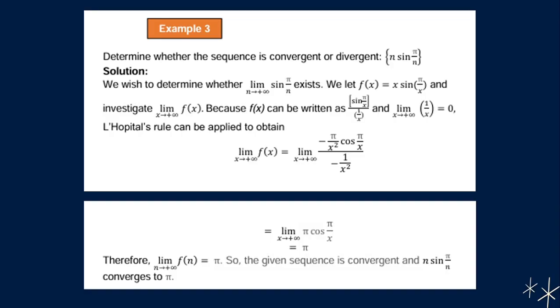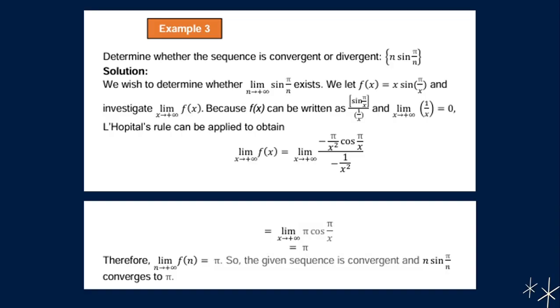So we now have the limit of f of x as x approaches positive infinity is equal to the limit of negative pi over x squared times cosine pi over x all over negative 1 over x squared as x approaches positive infinity. Then simplifying, we now have the limit of pi times cosine pi over x as x approaches positive infinity.